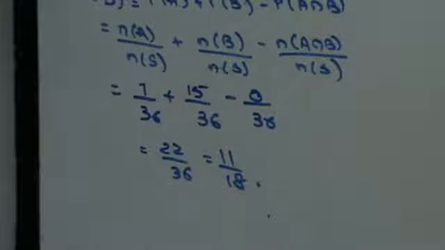Second part of the question, that it is less than 4 or an odd number. Less than 4 or an odd number. Event C, less than 4. Event D, odd number. Right?